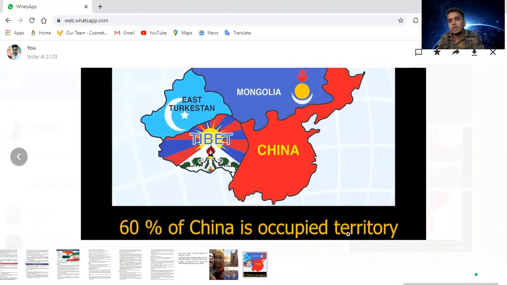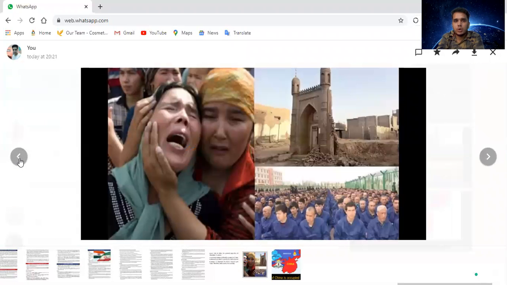What do we understand about China's policy? It is expansionist. How much expansion has it done? 60% of its land area is occupied territory: Mongolia, Eastern Turkestan, Tibet. Now it is claiming over Hong Kong and Taiwan also.